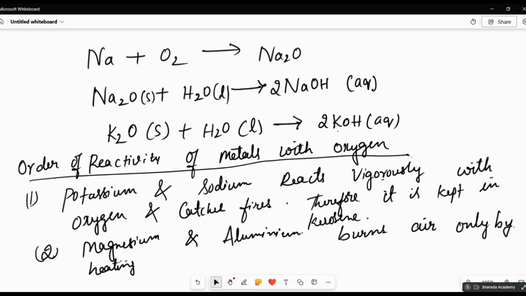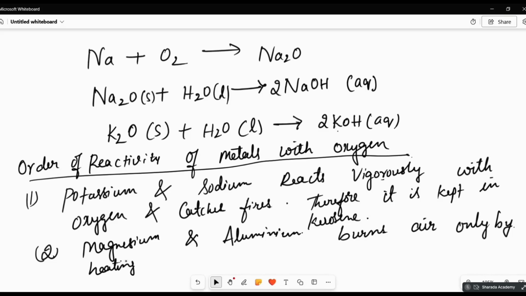See, if you keep a magnesium ribbon exposed to the air, it will form a magnesium oxide coating outside. Oxide formation happens very slowly, but a thin layer is formed.